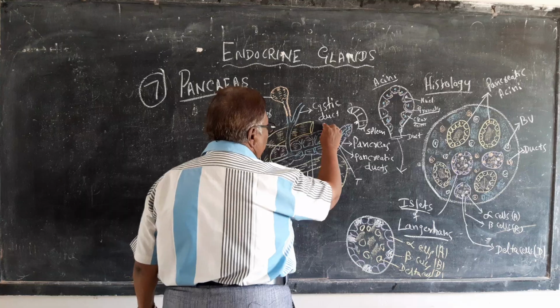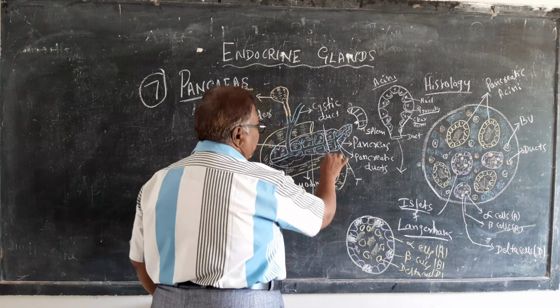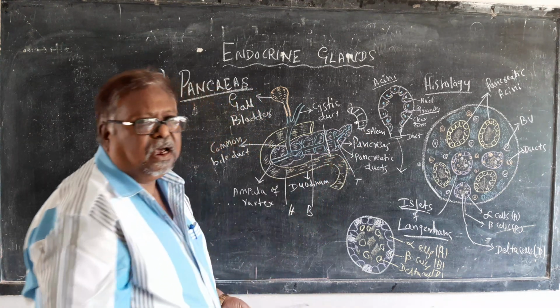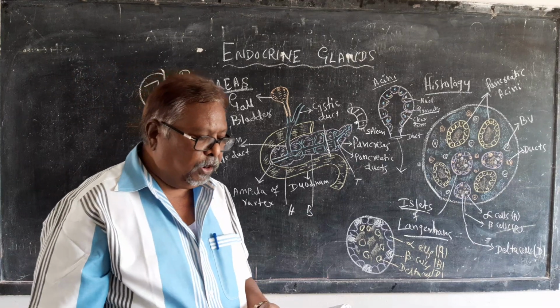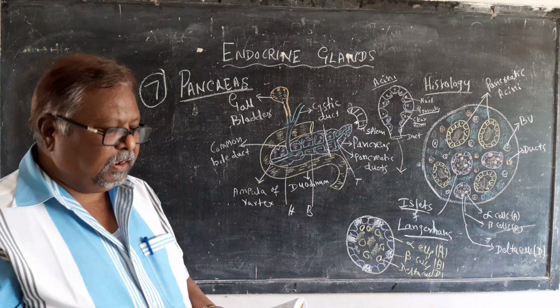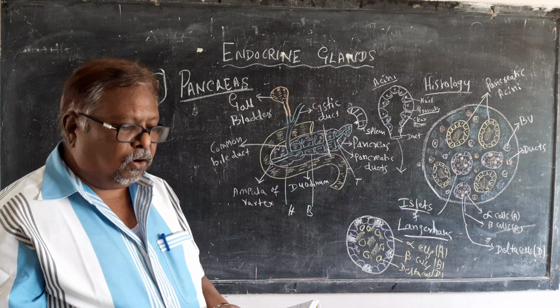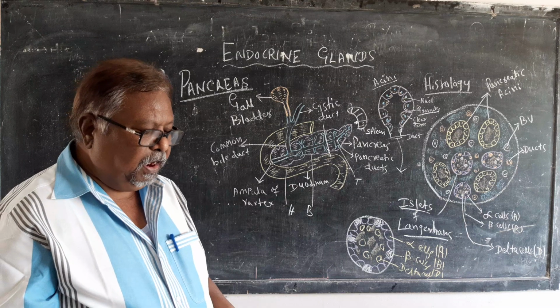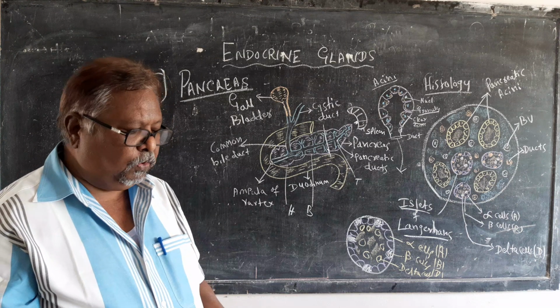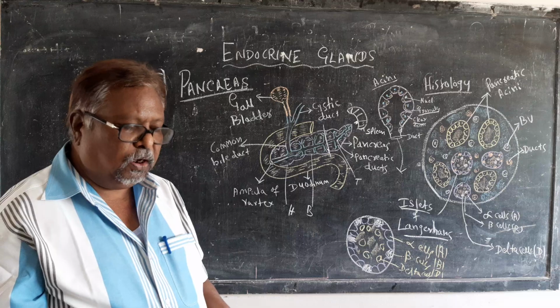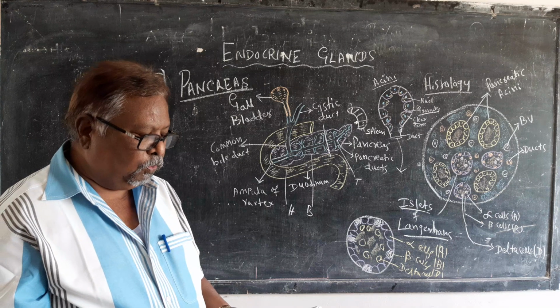In the tail region, the islets are more in number, and the A cells produce glucagon, B cells produce insulin, and the D cells produce somatotrophin.